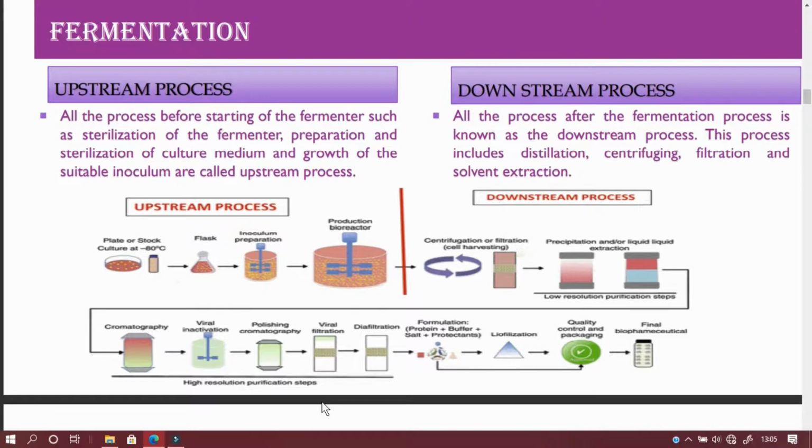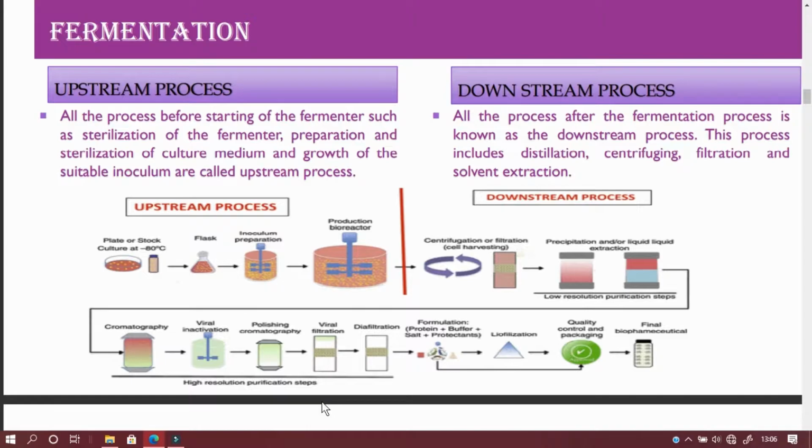The organism, that is the inoculum, we say. So the microbe or the animal or plant cells or subcellular organelles or enzymes, whatever it is, must be introduced into the substratum. Then it is incubated at the specific temperature for a specific time. The incubation may be of aerobic type or anaerobic type. If we allow oxygen inside, it is aerobic. If you are not allowing oxygen to proceed with the fermentation, then it is anaerobic. After which we will withdraw the products using the downstream processes. So these are the procedures of the fermentation.